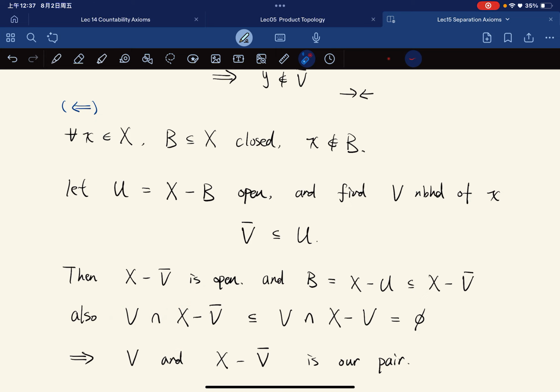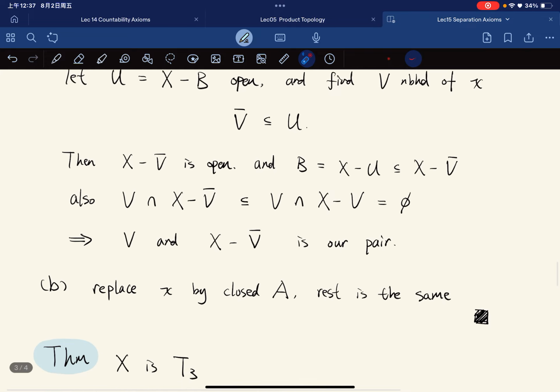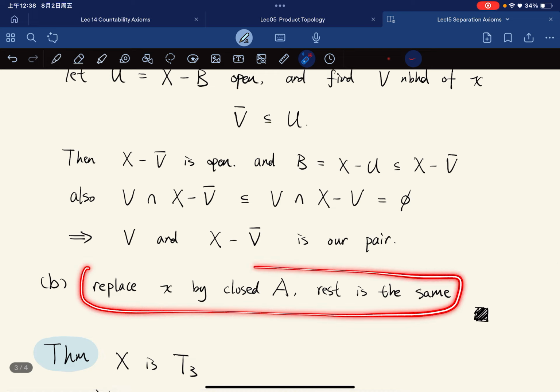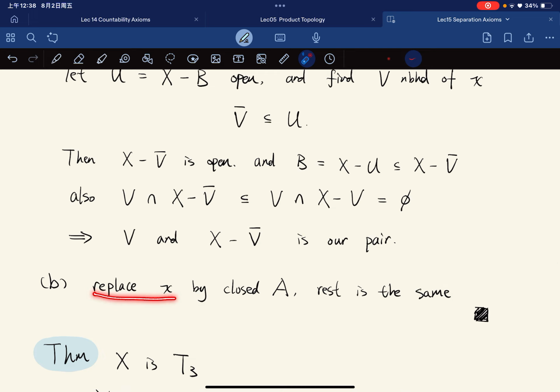And also, V is a neighborhood of X, and B is contained in this open set, and they are disjoint. So this is our pair. In our case of normal spaces, we can really just replace the point X by a closed set A and the rest will be the same.